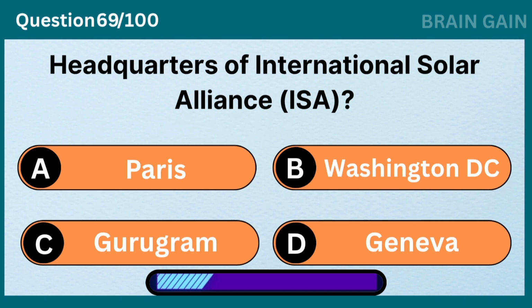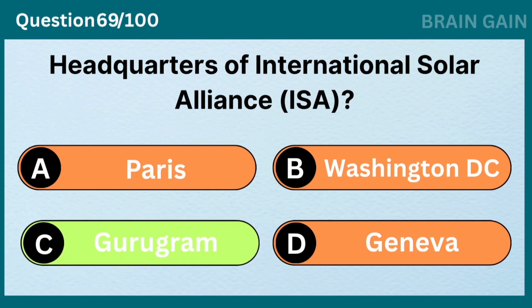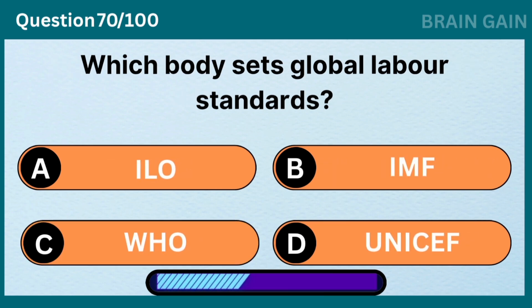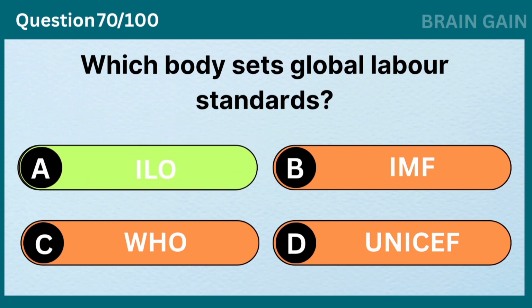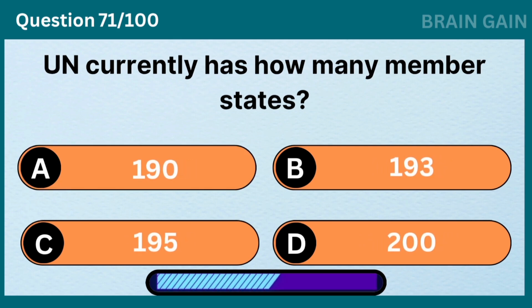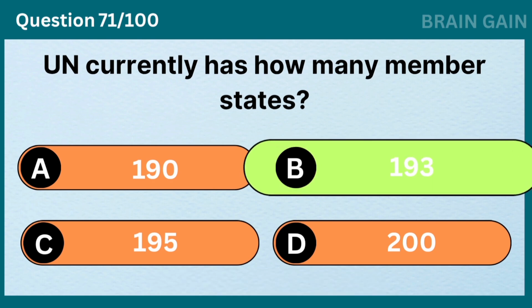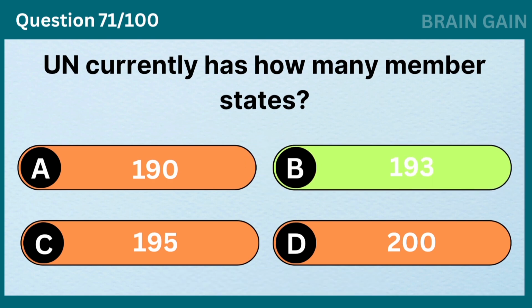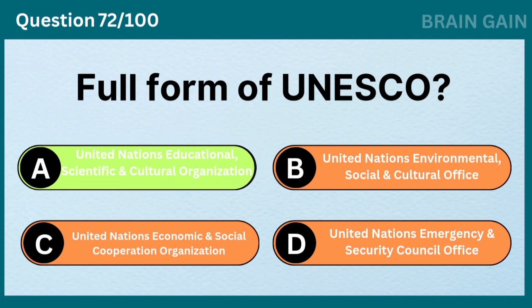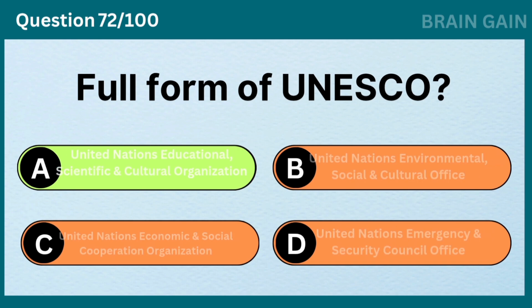Headquarters of International Solar Alliance, ISA? Gurugram. Which body sets global labor standards? ILO. UN currently has how many member states? 193. Full form of UNESCO? United Nations Educational, Scientific and Cultural Organization.